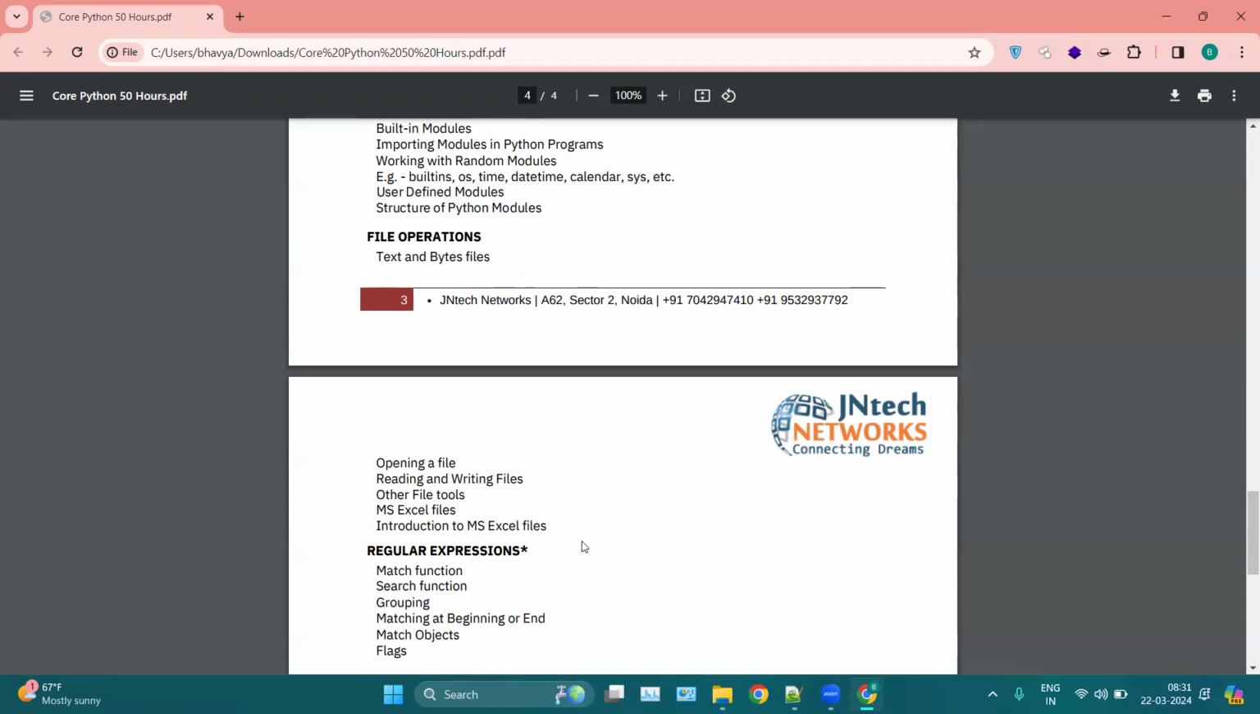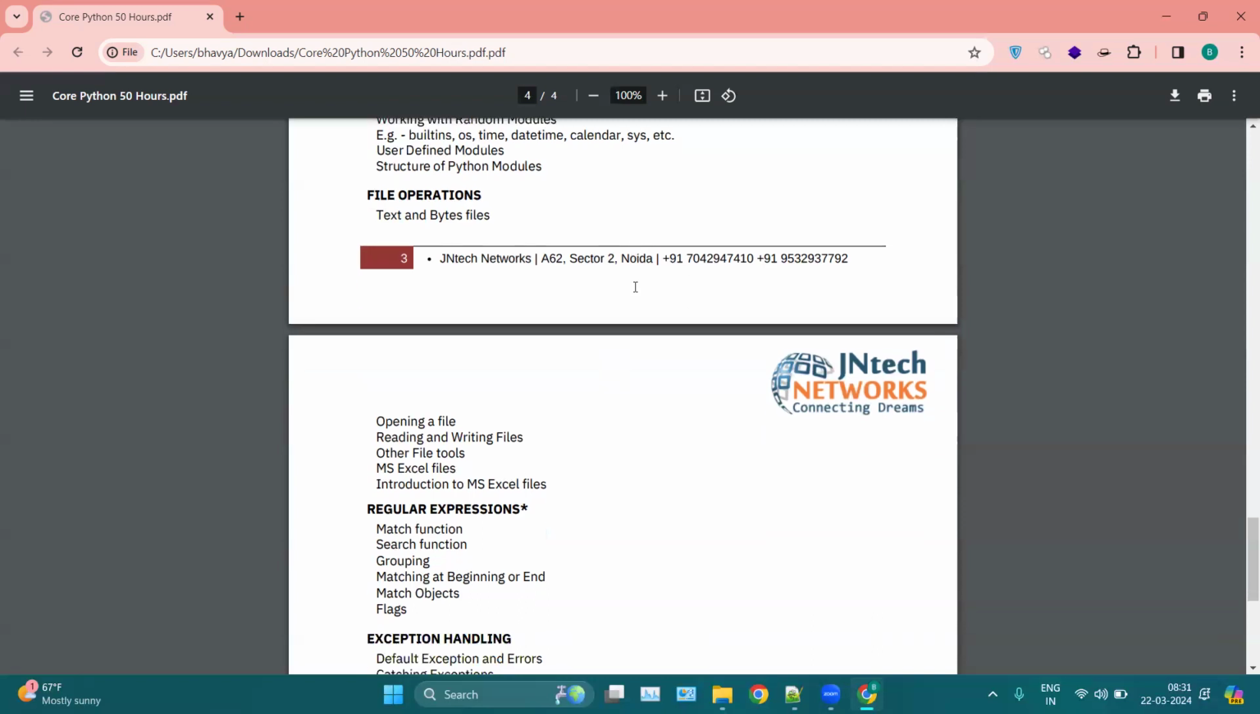Okay, so basically we have files in our operating system. How can we interact with our files with the help of Python? That is file operations. We will see how we can perform file operations with the help of Python.